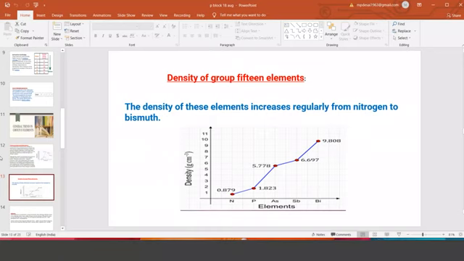Now about the density. Density is equal to mass by volume. When the mass is increasing, naturally the density also increases. So they go to more dense volume in a particular volume, close packing. So the density of these elements from top to bottom gradually increases, and graphically it is proved also. If you want to see the graph, please go through it. Density versus elements: you can see the increasing trend. That shows there is a gradual increase in the density of group 15 members.